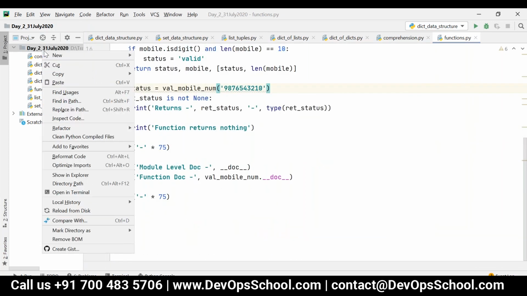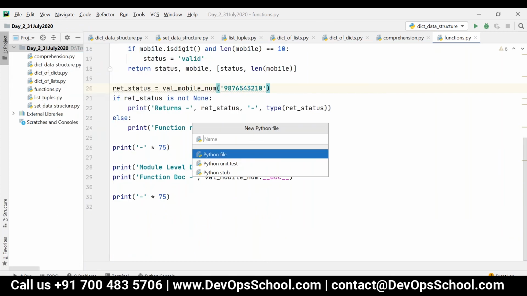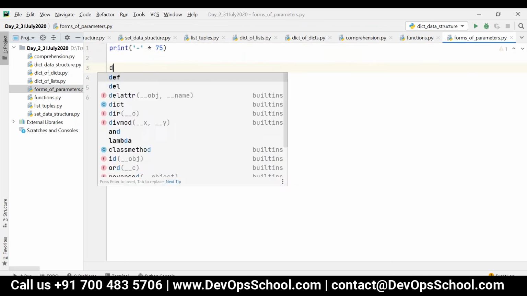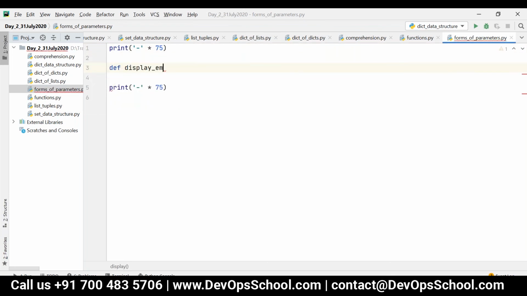So we'll see the different forms of parameters now. We'll continue with different forms of parameters. Let me define one function: def display_emp, with three parameters: name, location, and salary. First we are going to have positional parameters.